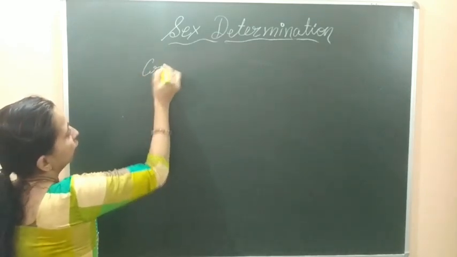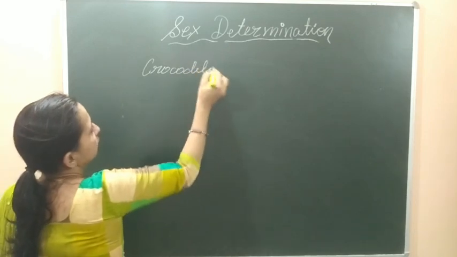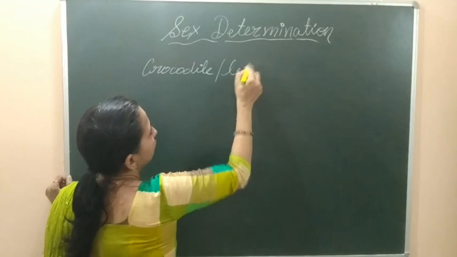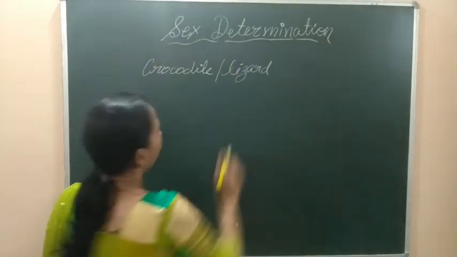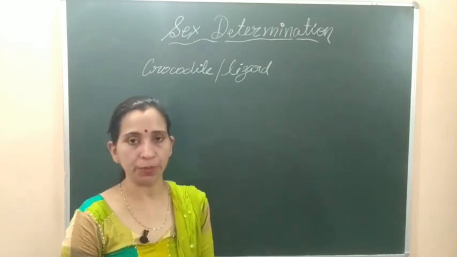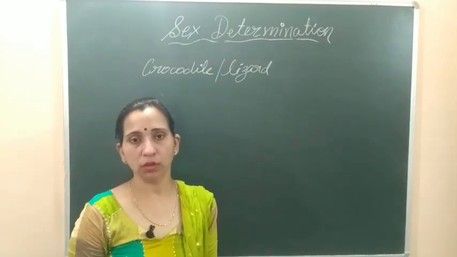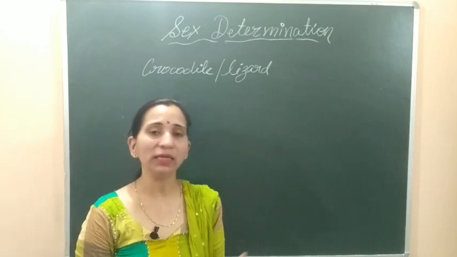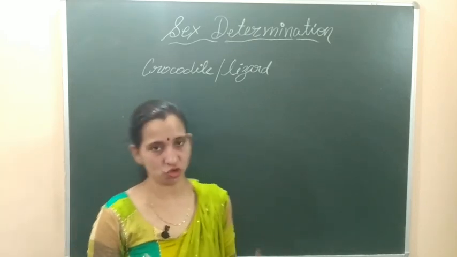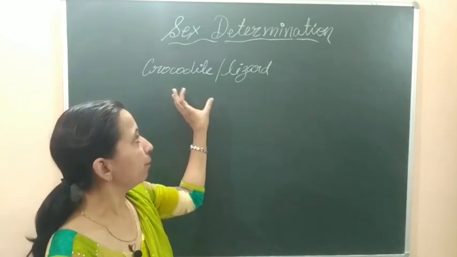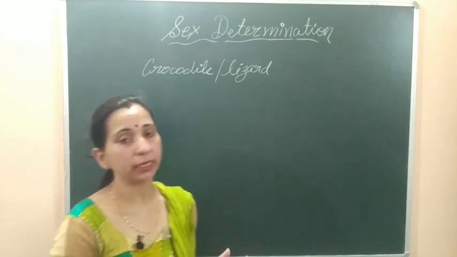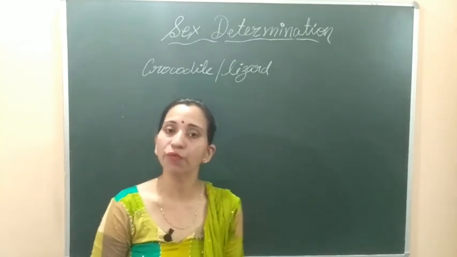In the case of crocodile and lizard, when we keep their eggs at a particular temperature for incubation, and after the incubation the eggs hatch, what kind of offspring will be formed depends on the temperature provided during the incubation period. So here temperature decides what kind of offspring will form.